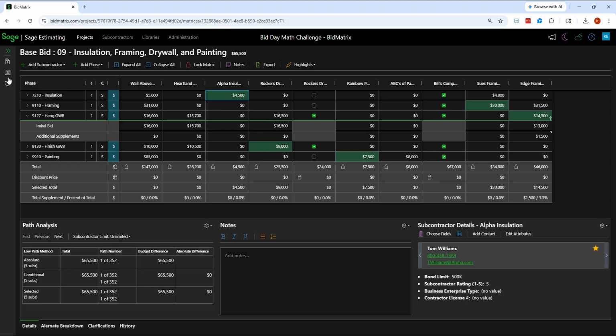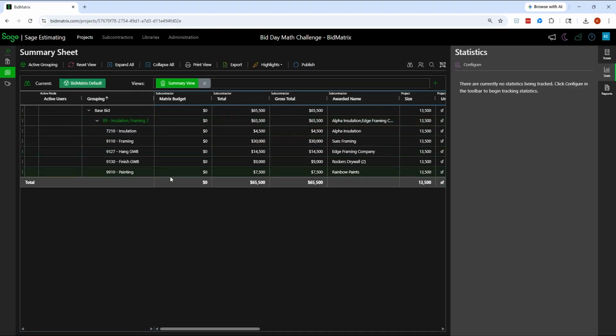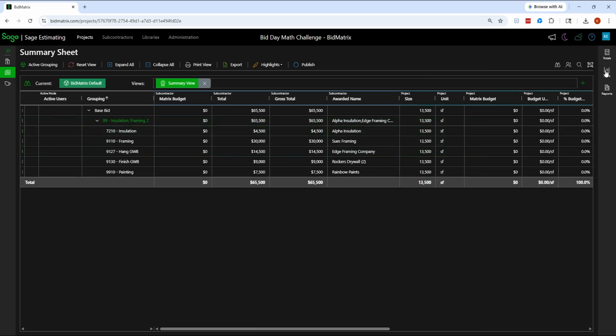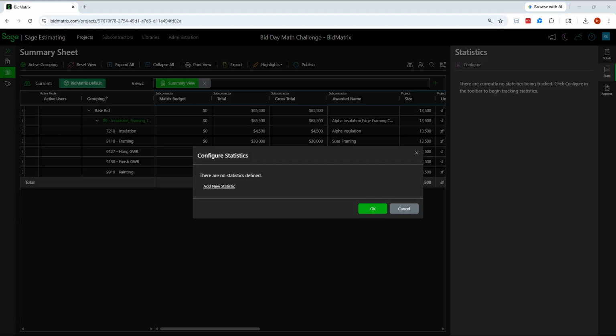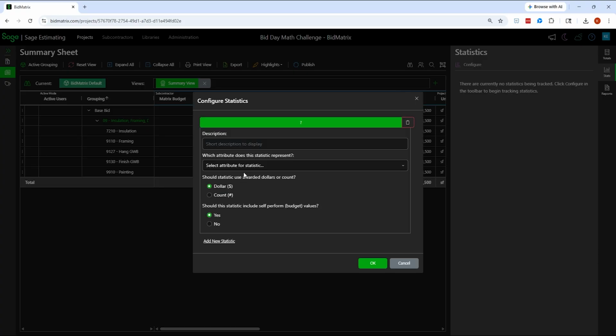So in this case, I'm going to go back to my summary page. And this is where we saw whatever my bid matrices may be, the different scopes of work, and which bidders are awarded each section of work and things of that nature. And over here on the right-hand side, I've got a button called Statistics, where I can set up what other things I need to track on this project. So I'm going to hit the Statistics button. It tells me that there are no statistics defined at the moment. So I'm going to go ahead and create one.